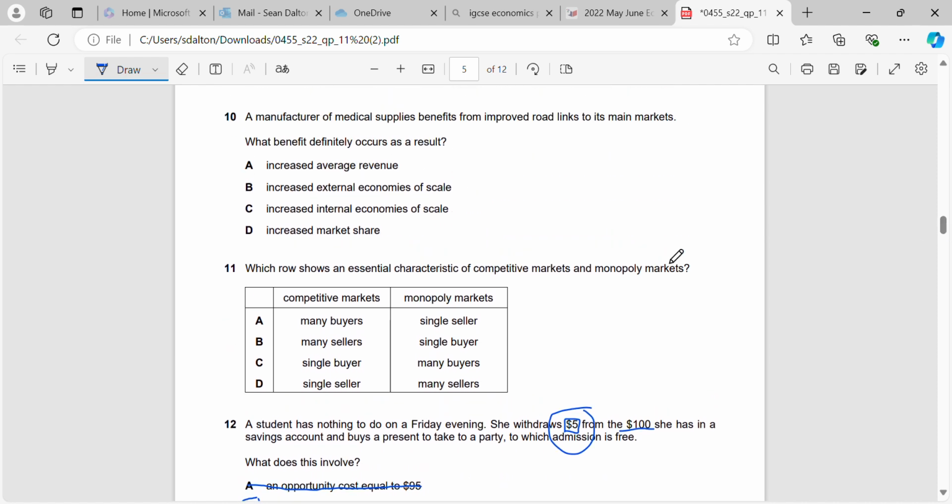Okay. Which row shows an essential characteristic of competitive markets and monopoly markets? So remember that what do competitive markets have? They have lots of buyers and lots of sellers. A monopoly market is just one firm that controls the market. So once we know that, we should be able to identify it.